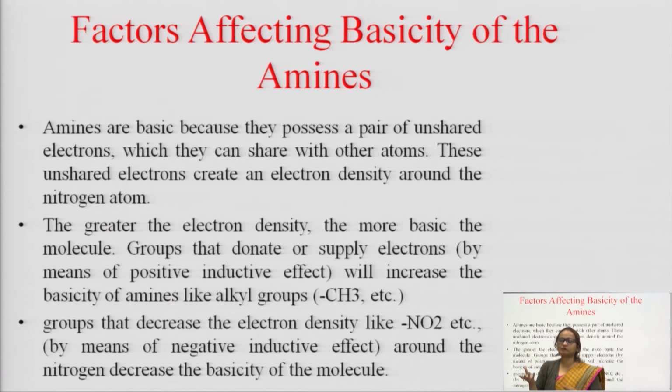But if the shopkeeper is not earning even 100 rupees per day, then how can he give 100 rupees? He will say no, I can't give. So the thing is that the factors which affect the basicity of amine are the factors which make that amine more basic in terms of more electrons and less basic in terms of less electrons. Got it?